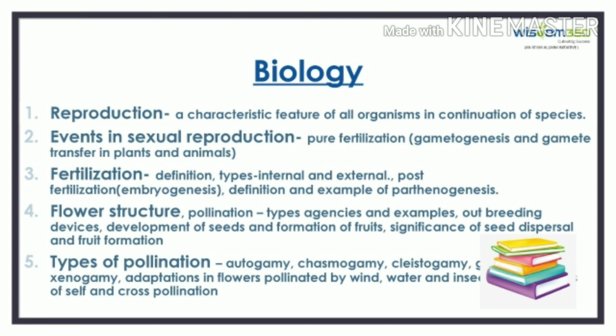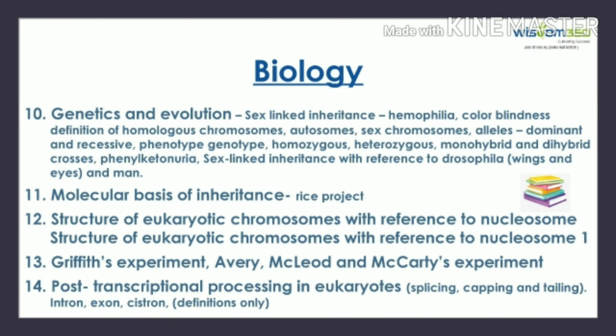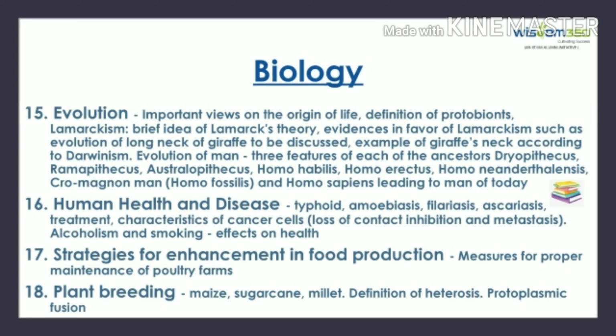In the biology syllabus, we can see the given topics have been removed from the chapters: reproduction, events in sexual reproduction, fertilization, flower structure, types of pollination, contrivances for prevention of self-pollination, post-fertilization events, human reproduction, reproductive health, genetics and evolution, molecular basis of inheritance, structure of eukaryotic chromosomes with reference to nucleosome, Griffith's experiment, Avery, MacLeod and McCarty's experiment, post-transcriptional processing in eukaryotes, evolution, human health and disease, strategies for